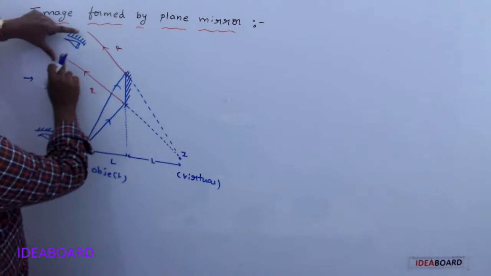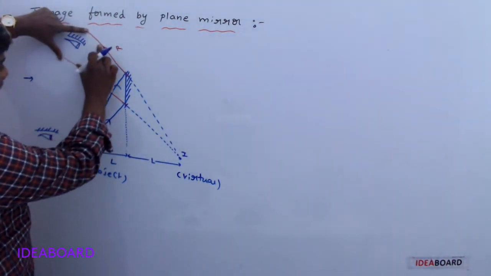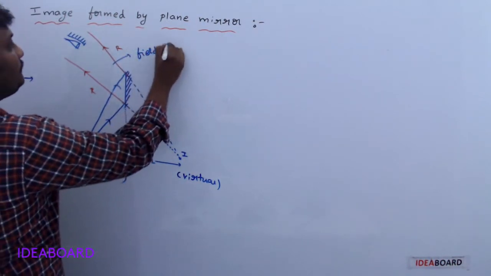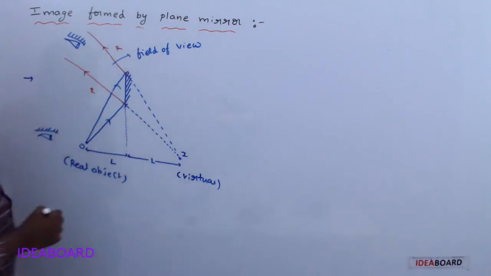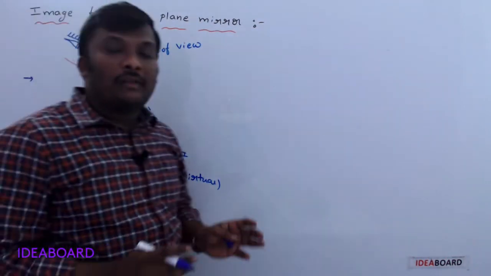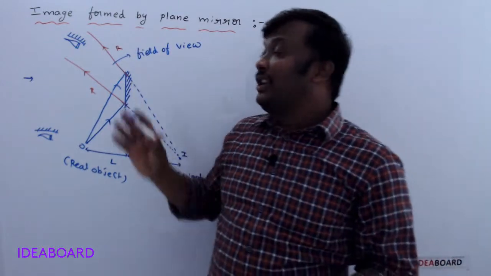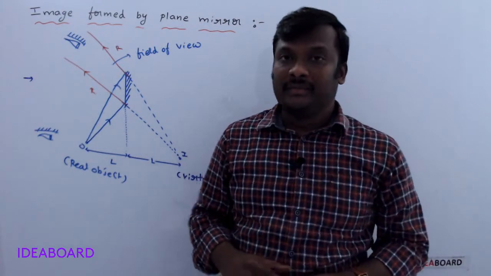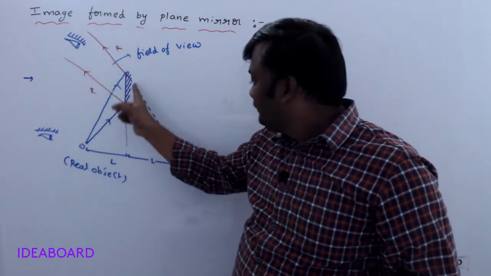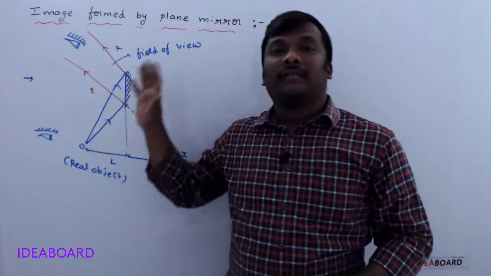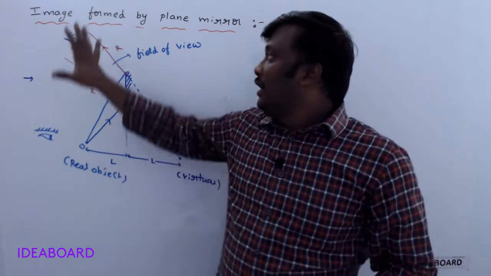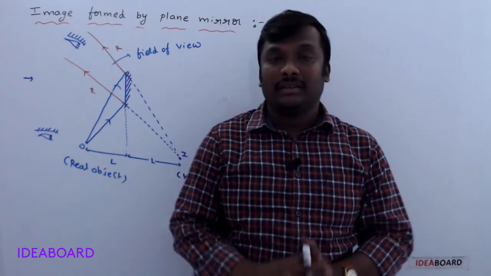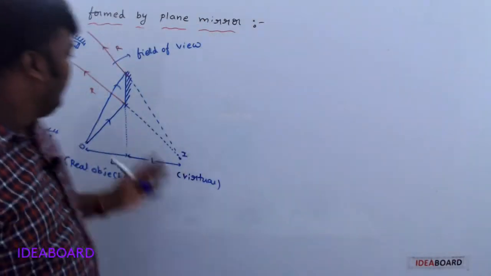Understand? So wherever our eye lies, that entire region is called the field of view. Okay. So what is a field of view? The field of view is nothing but the region in which we can see the image of an object. Understand? This entire region is called the field of view. If our eye lies within that region only, we can see the image, otherwise not. Understand? Draw the diagram.